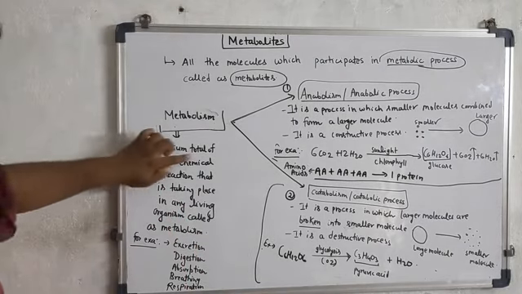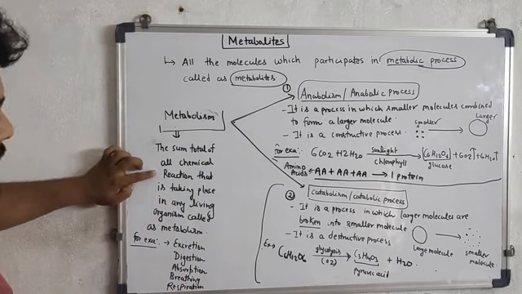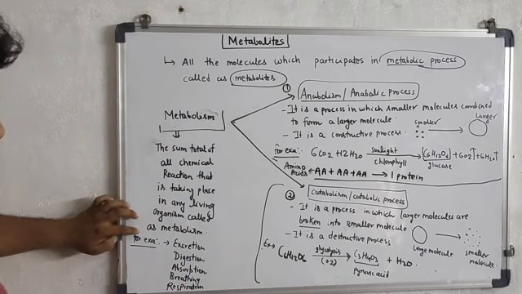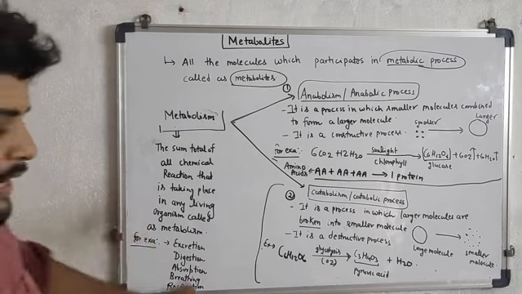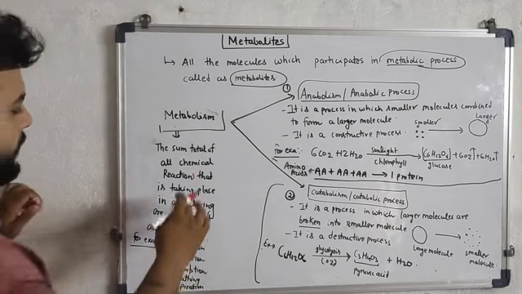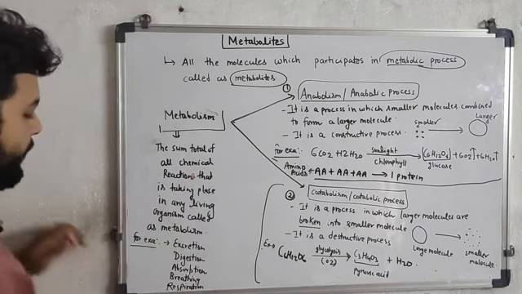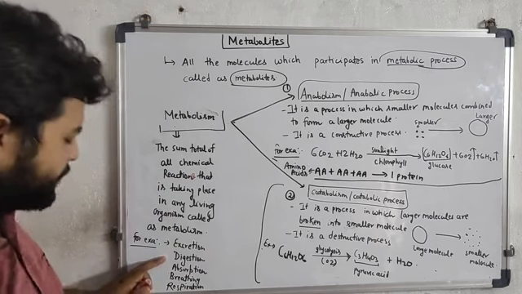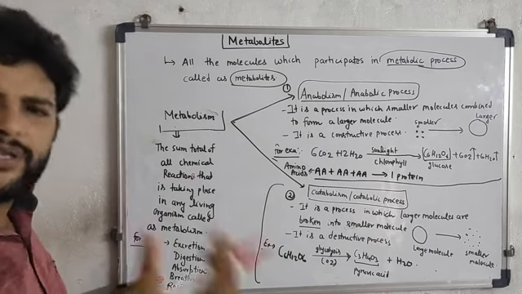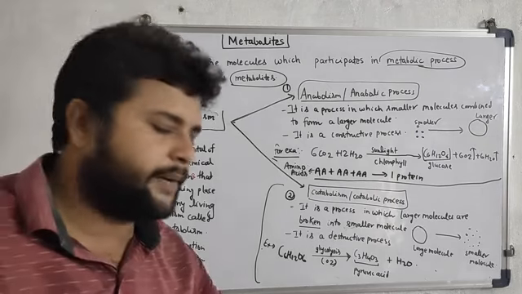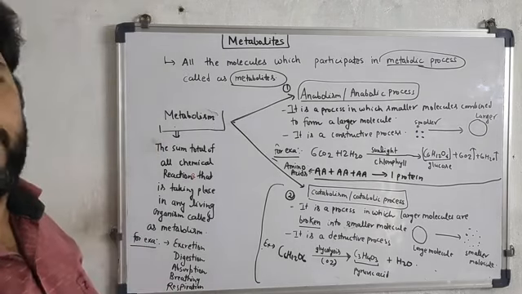Metabolism is the sum total of all chemical reactions taking place in any living organism. What are the several reactions that are taking place? For example, excretion, digestion, absorption, breathing, respiration, circulation. The sum total of all the chemical reactions can be considered as metabolism.